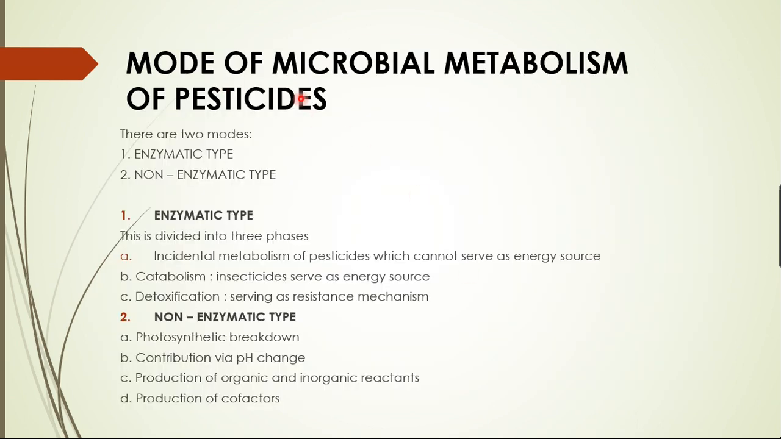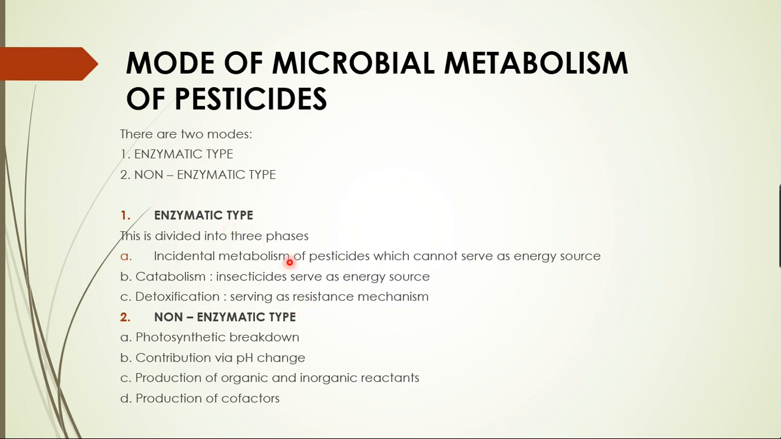Then coming to the mode of microbial metabolism of pesticides, how these microbes are able to degrade these pesticides. The mode of microbial metabolism of pesticides is of two types. One is enzymatic, and the other is non-enzymatic, not related to our microorganisms. So coming to the enzymatic mode.